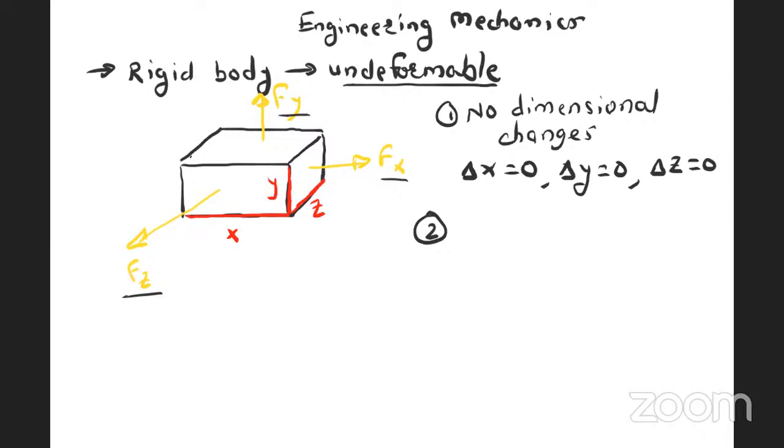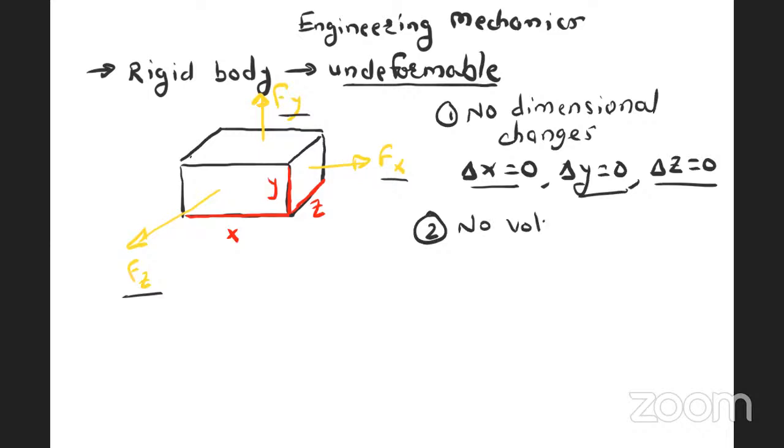Now come to the point. Undeformable means no dimensional changes. That means x dimension will not change, y dimension will not change, z dimension will not change. And second is no volumetric changes.